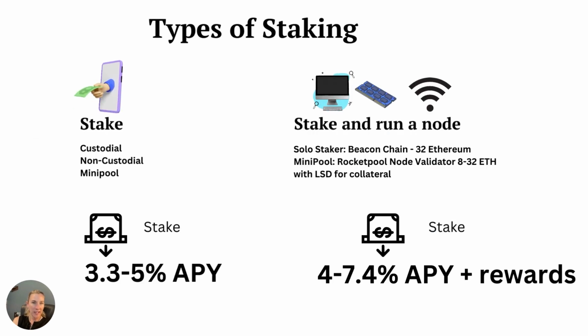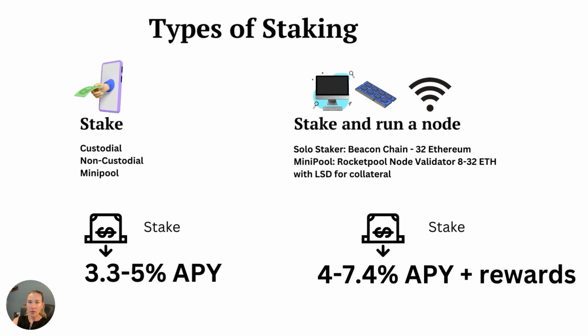So just to give an overview again, there are 2 types of staking. You can stake, or you can stake and run a node. You can stake through a custodial service. It's easy, but you don't own your keys. Non-custodial is a little harder, but you own your keys. And with a mini pool, you can go through liquid staking tokens where you can cash them out pretty easily, but again you have to do research on the collateral staking token that's pegged to Ether. If you stake, you can earn anywhere from 3.3 to 5% APY.